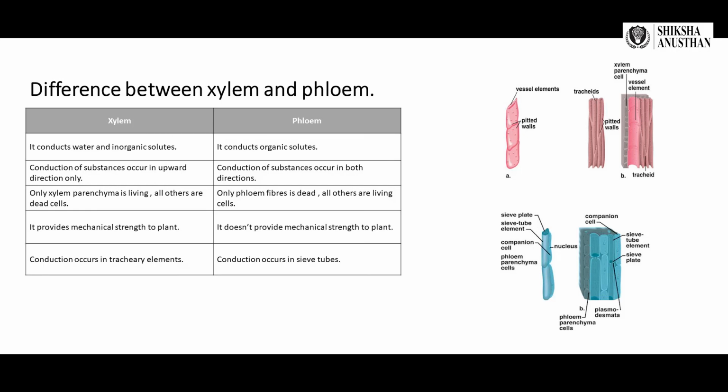Xylem provides mechanical support to the plant. Phloem does not provide any mechanical strength to the plant. In xylem, conduction occurs in tracheary elements. In phloem, conduction occurs in sieve tubes.